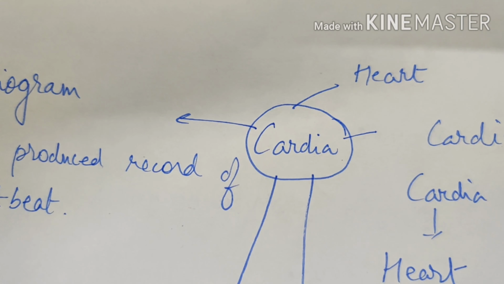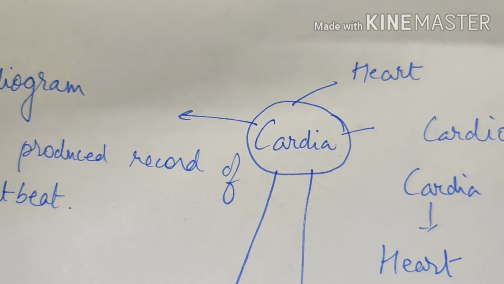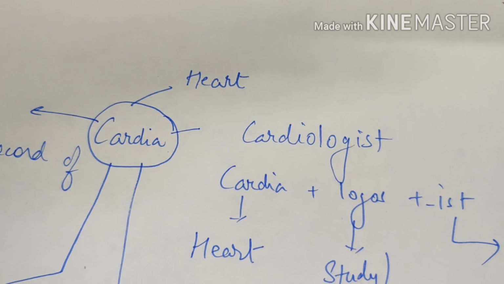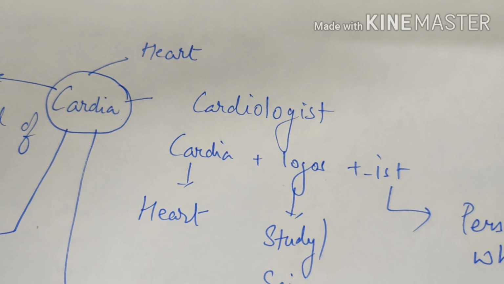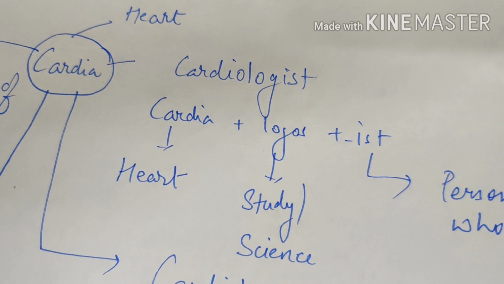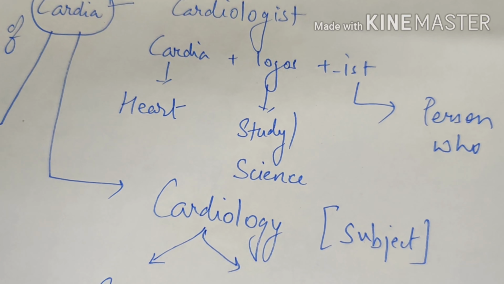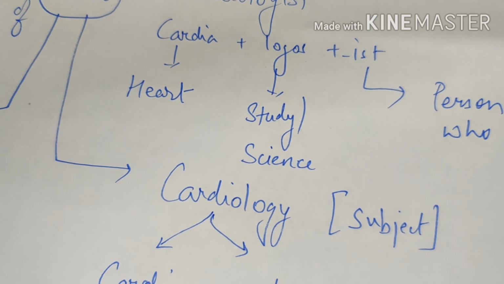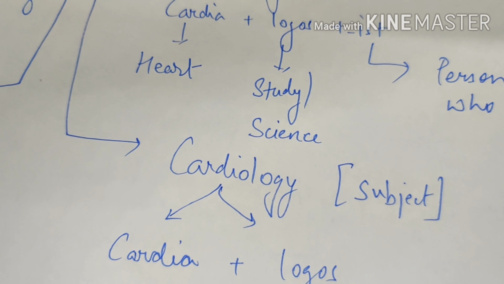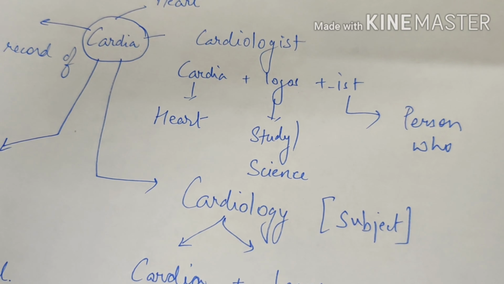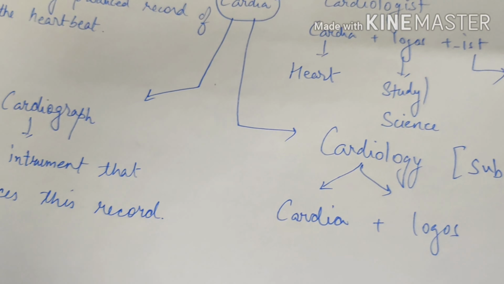So the first root word we are covering is cardia. Cardia is a Latin word, and it refers to heart. When I say a person is a cardiologist, that means the root words are cardia, logos, and ist. Cardia refers to heart, logos is study or science, ist refers to a person who. Whereas cardiology is a noun form, it's a subject which studies the heart. Cardiology again comes from cardia and logos. Cardia refers to heart, logos is study or science.